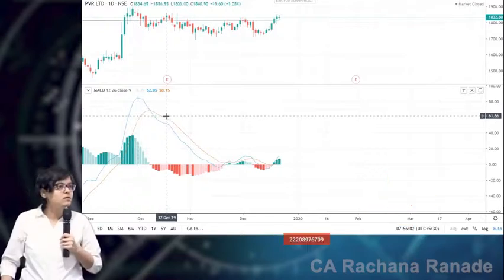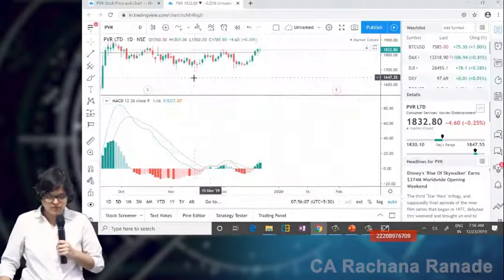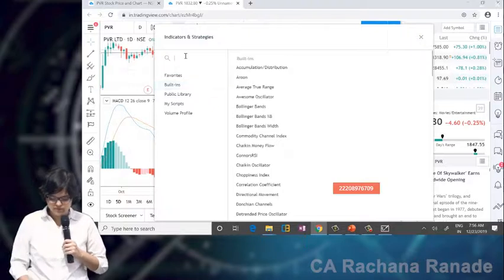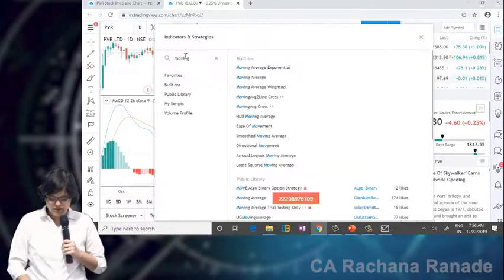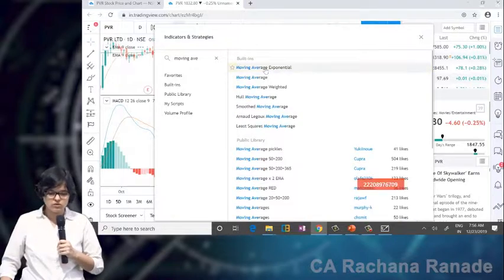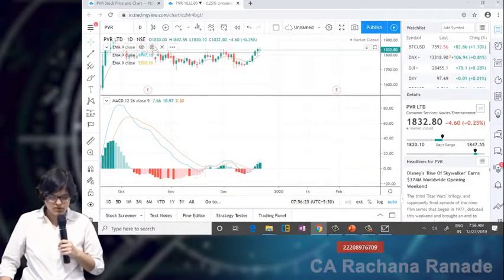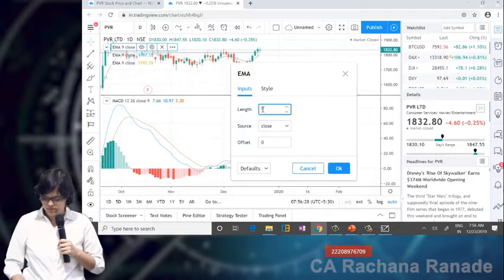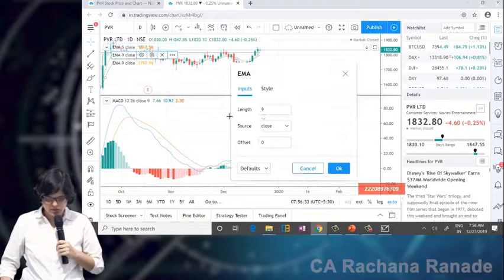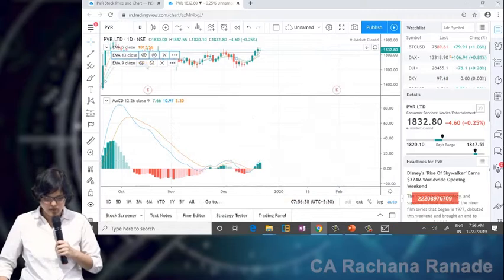Oh, you want to check 5, 13, 26 also. Okay. And how do I do that, if you remember? Indicators. And what do I type here? Moving averages exponential. And just click 3 times. 1, 2, 3, so that you get 3. I got 3 here. I'll change it to 5, then 13, and 26.